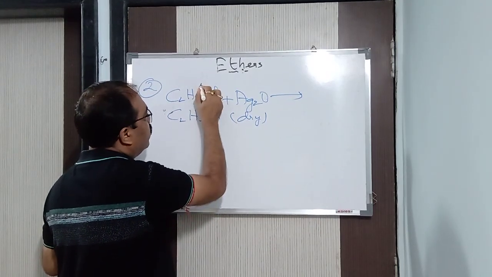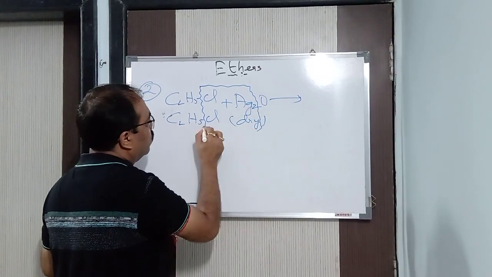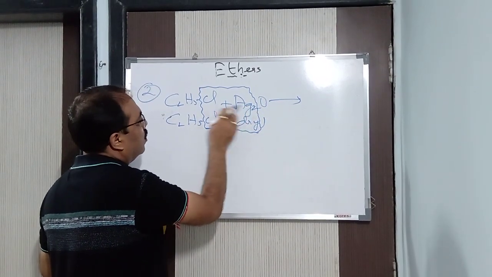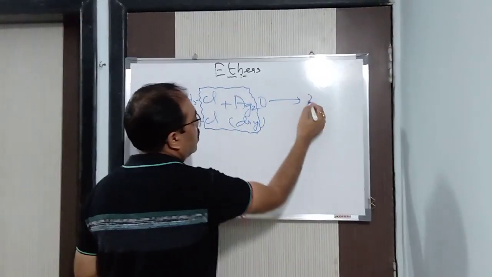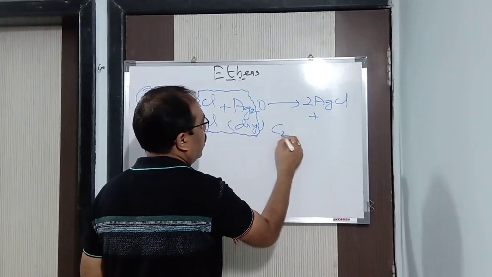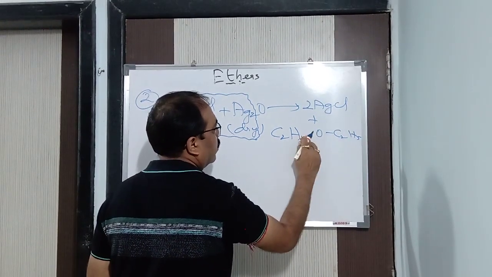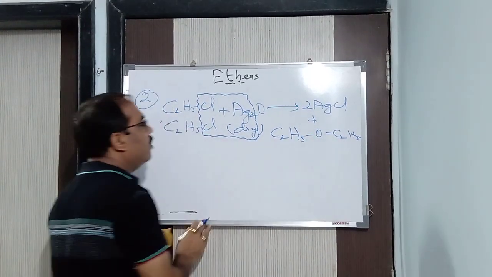Alright, then what am I going to get? I got 2 Ag and 2 Cl, so that is 2 AgCl. And what is being left? C2H5OC2H5, you got it.